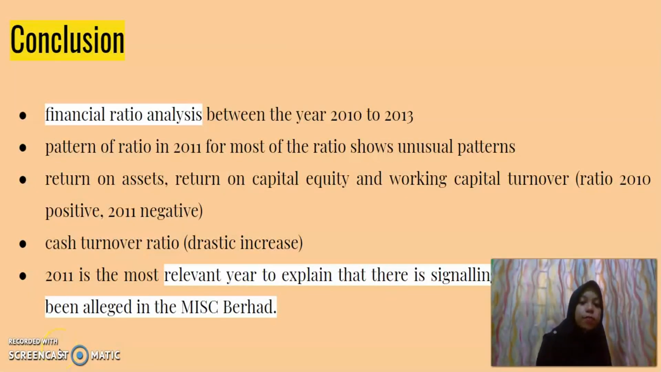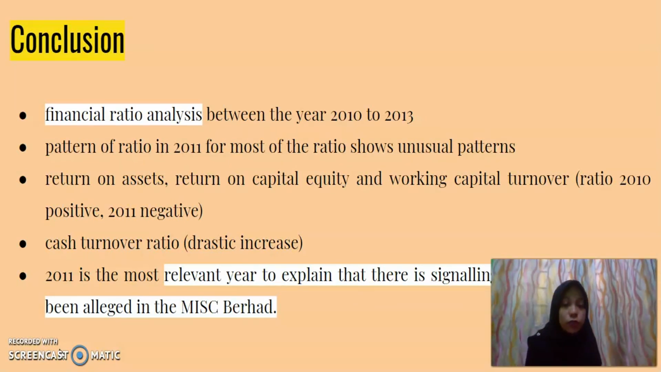So the conclusion is, based on all the financial ratio analysis that we have done between year 2010 to 2013, we can see that they have a different pattern for each year. The pattern of ratios in 2011 for most of the ratios shows an unusual pattern, with a drastic decrease or increase. Certain ratios, which are ROA, return on capital equity and working capital turnover, have positive and negative values, like in 2010 a positive ratio and in 2011 a negative ratio.